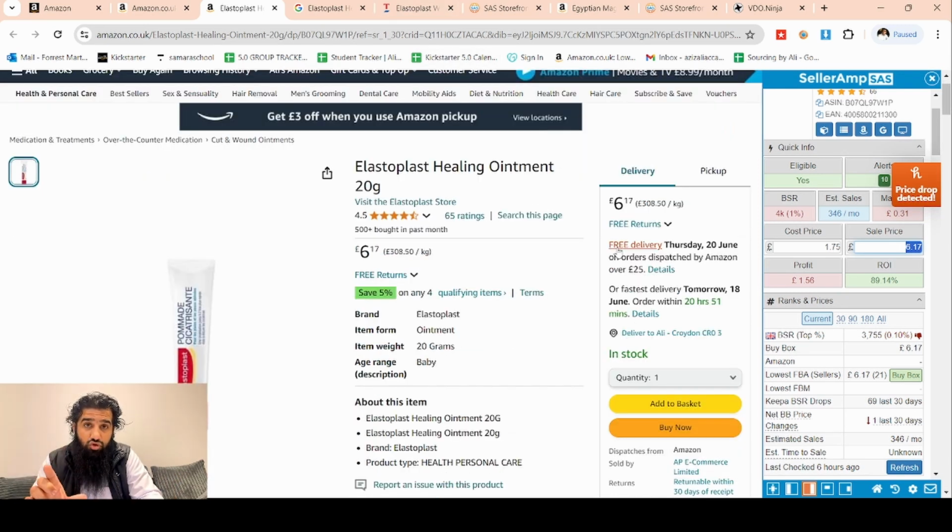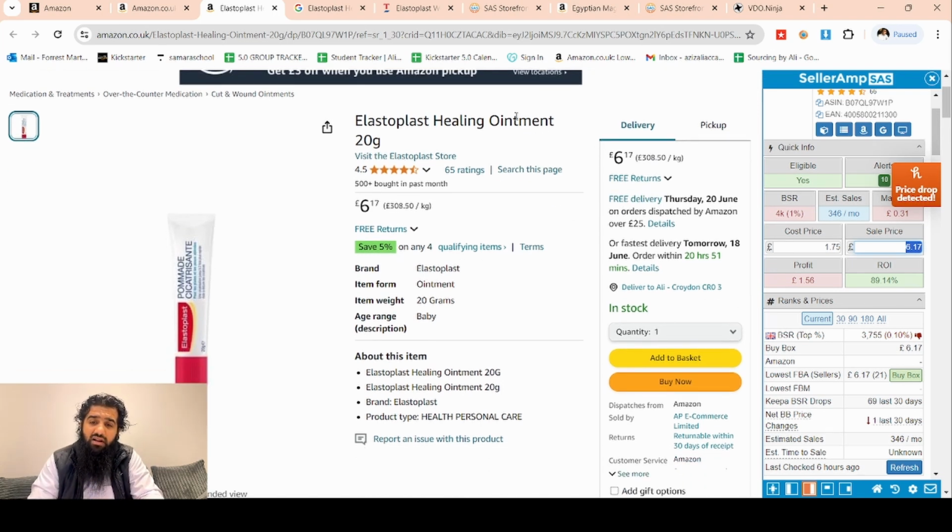That was just the sourcing part. Now we want to analyze the deal as well, so quickly we'll analyze the deal. The first part of the analysis is to see how stable this price is, because the last thing we want is that we consider this £6.17 achievable and it's giving us 89%, only to find out that when our product goes into Amazon's warehouse, prices have dropped to, let's say, £3 or £4, and now we are not profitable anymore.